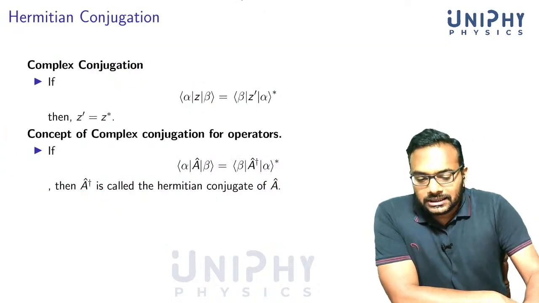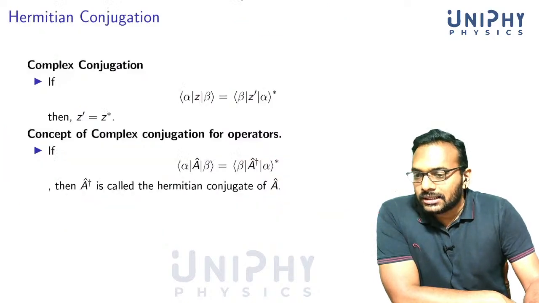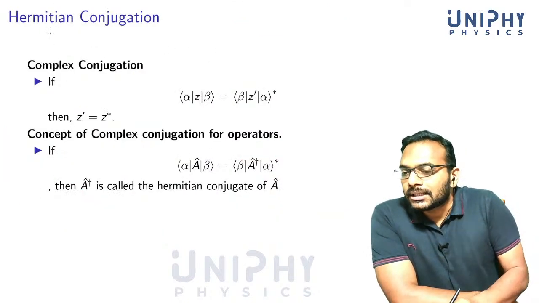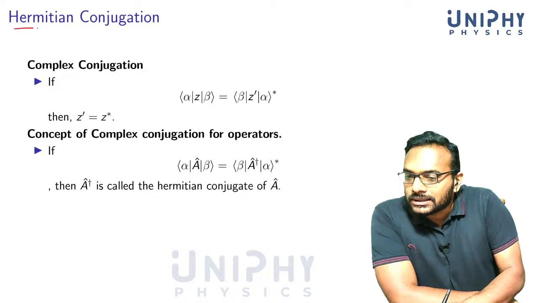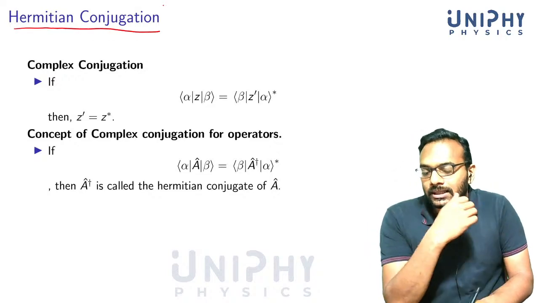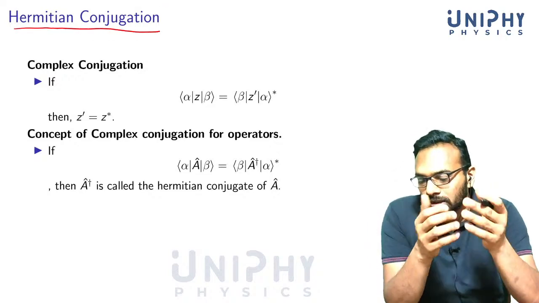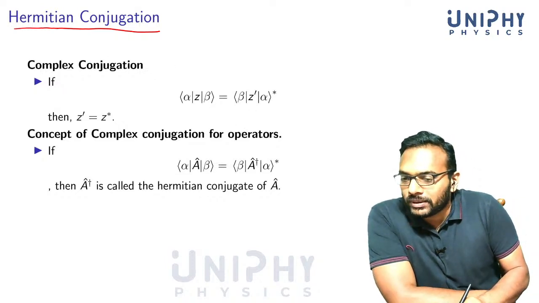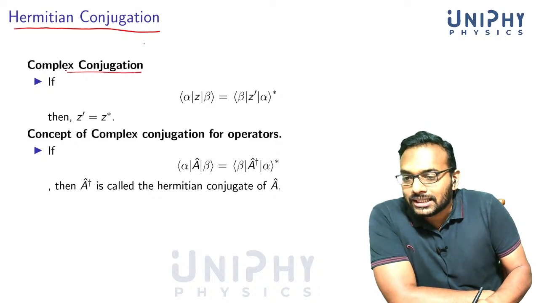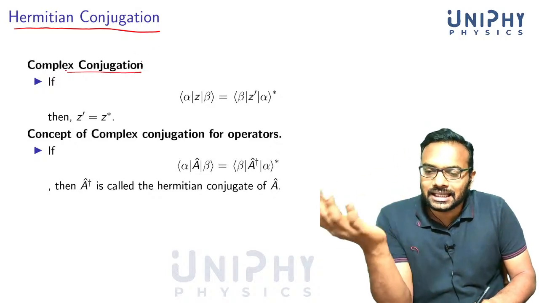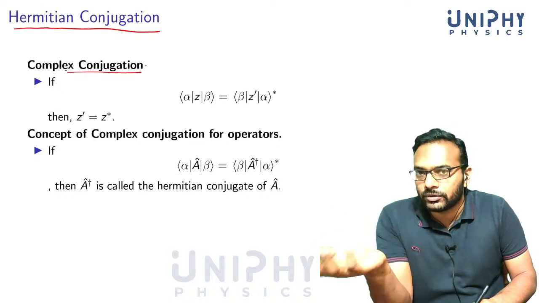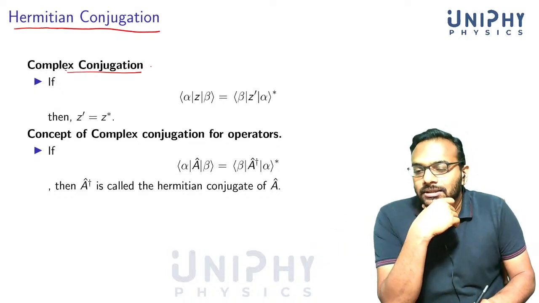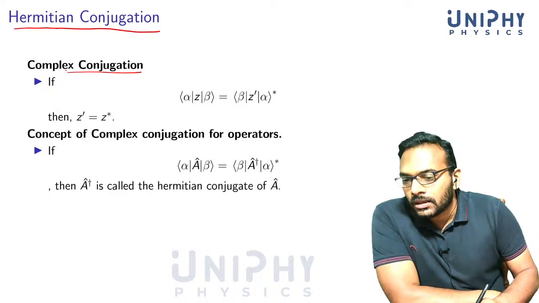So we discussed the completeness relation. It's interesting, we said. And now we'll discuss what's called Hermitian conjugation. These are the basic concepts I want you to keep in mind. So first we'll think of complex conjugation. And Hermitian conjugation you can think of as a generalization, or the corresponding thing we do for matrices or operators. So complex conjugation.